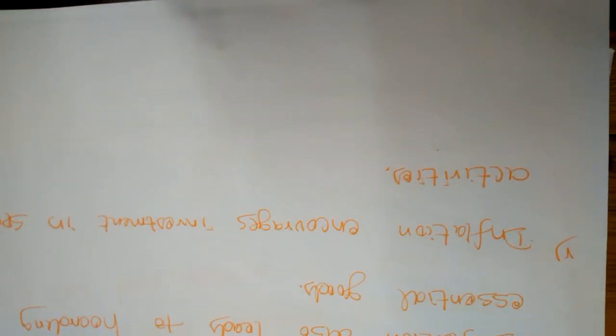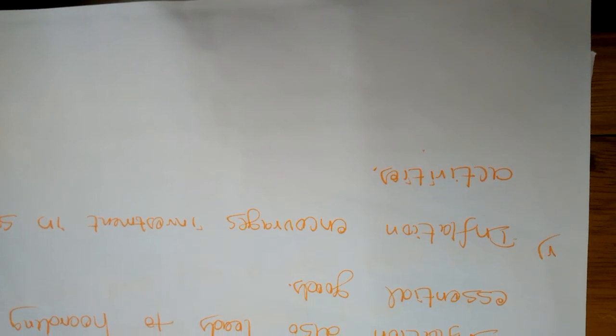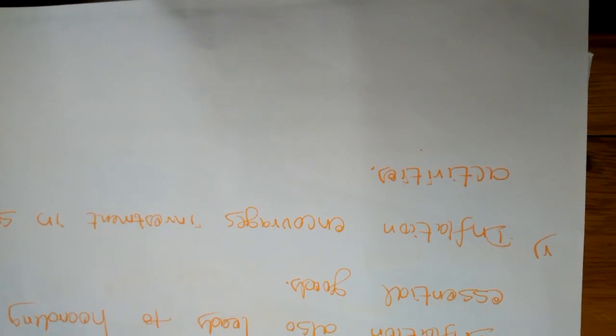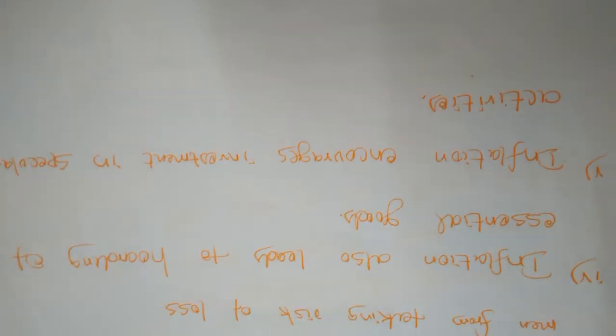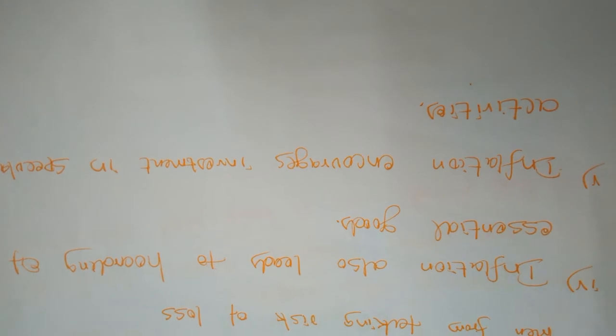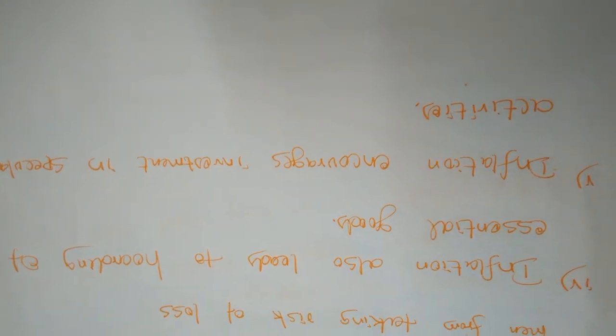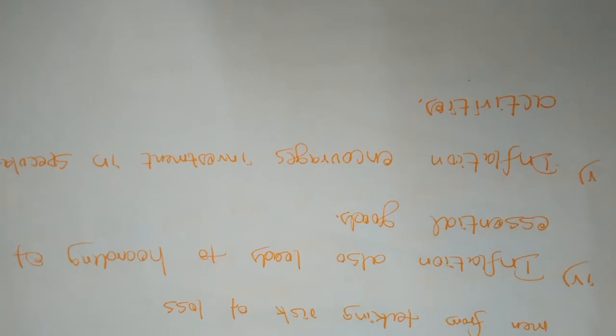Normally, when inflation is very moderate, it acts as an incentive to traders and producers. If the inflation rate increases, the traders and producers are the ones who get the benefit, because they sell the commodities to the consumer.